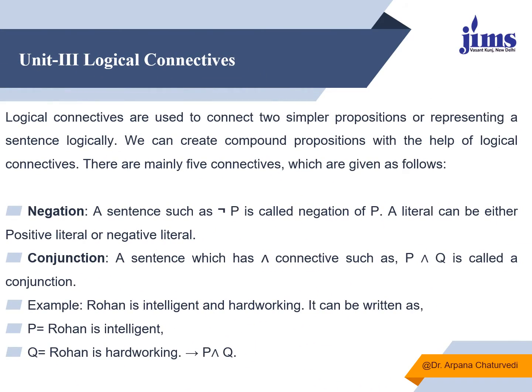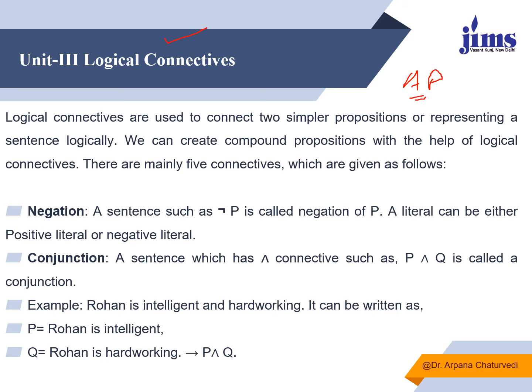The second type of proposition is the compound proposition. It uses logical connectives. A compound proposition is a combination of more than one atomic proposition. If there are many atomic propositions and you have to join them together because they are related to each other, we use logical connectives. Logical connectives are used to connect simpler propositions, or to represent the whole sentence together logically. We can create compound propositions with the help of logical connectives, and these logical connectives are 5 in number. First is negation.